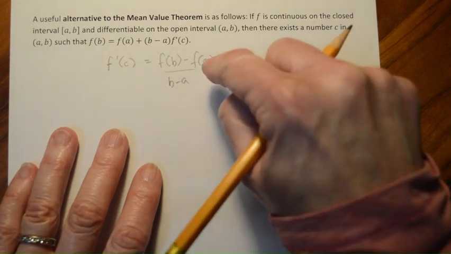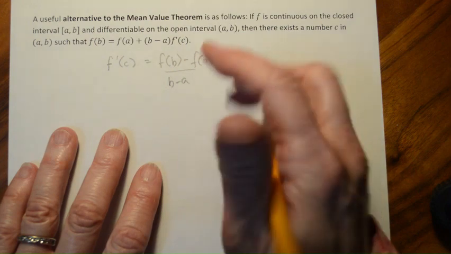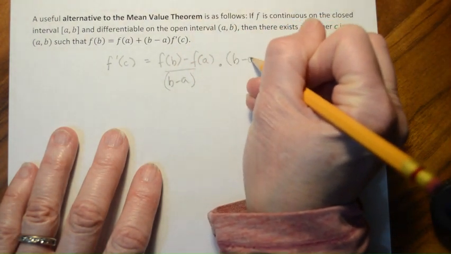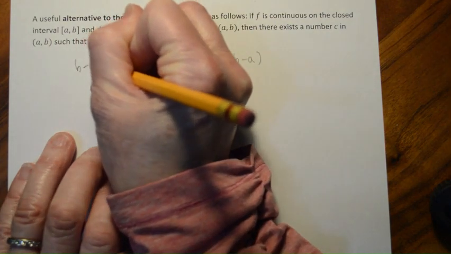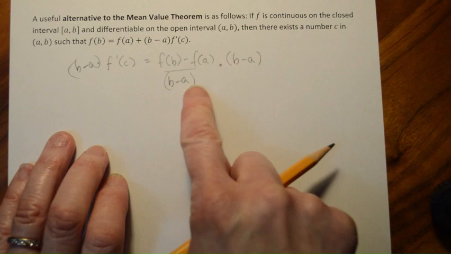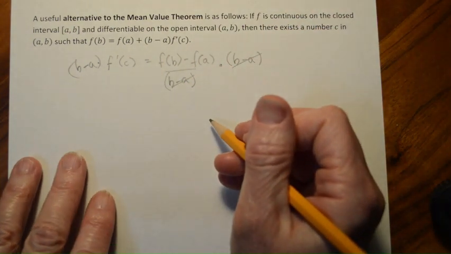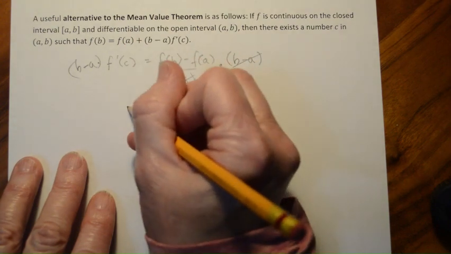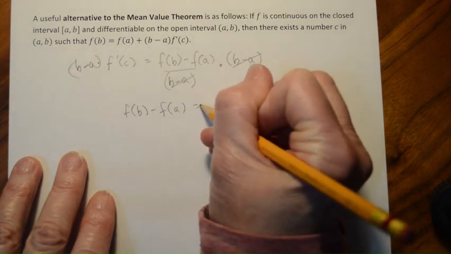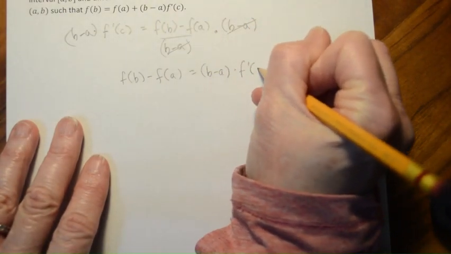So we just need to figure out how we can get from here to here, or show that these two are equivalent. So first thing I'm going to do is multiply both sides by b minus a, because again, I don't want a fraction. I want to get rid of that. So these will cancel out, and I've got f(b) minus f(a) is equal to (b - a) times f'(c).